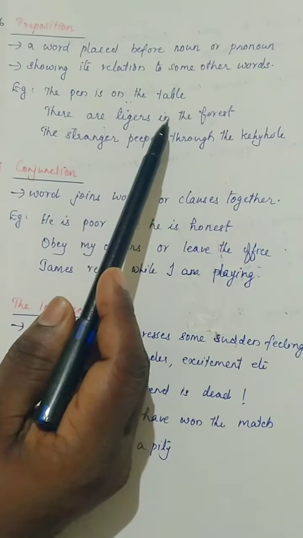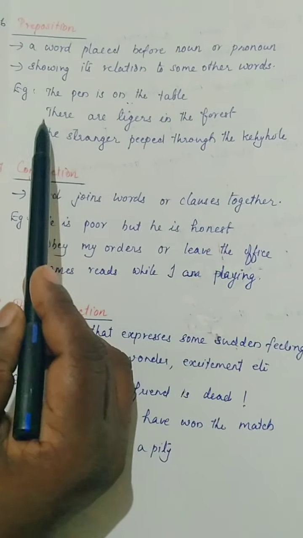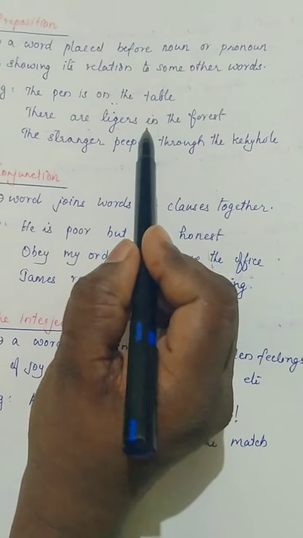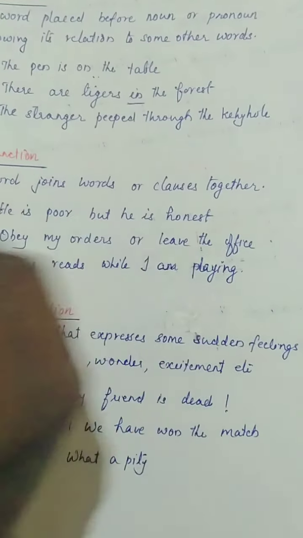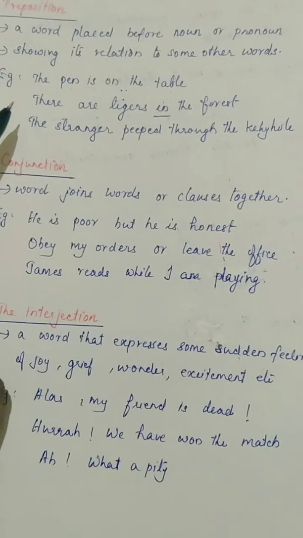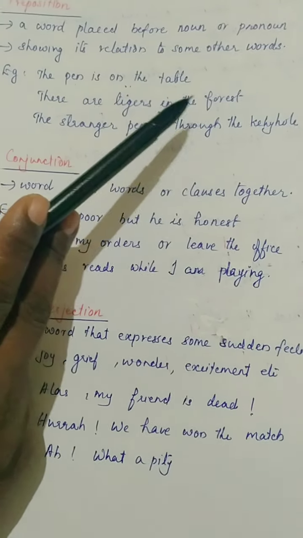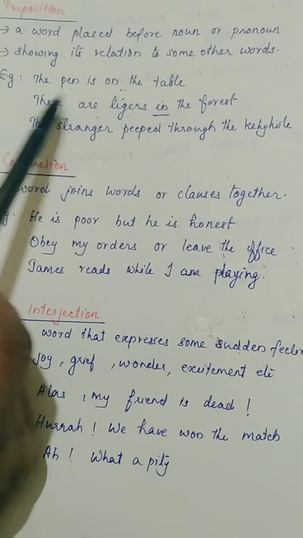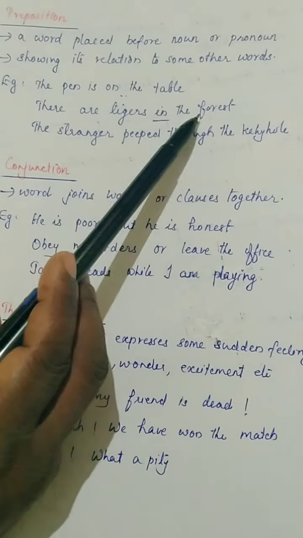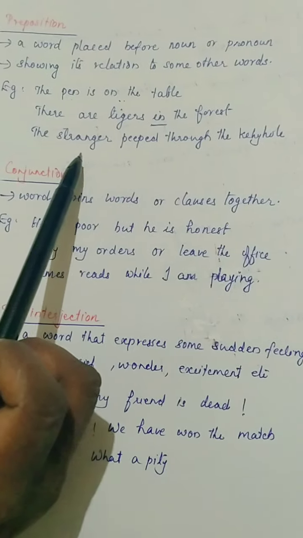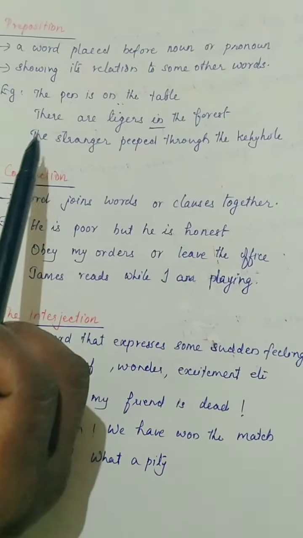There are tigers in the forest. Can you say which word is the preposition of this sentence? Yes, correct. In. The word in is the preposition of this sentence. Tigers, noun. Forest, noun. And these two nouns are connected by which one? In.